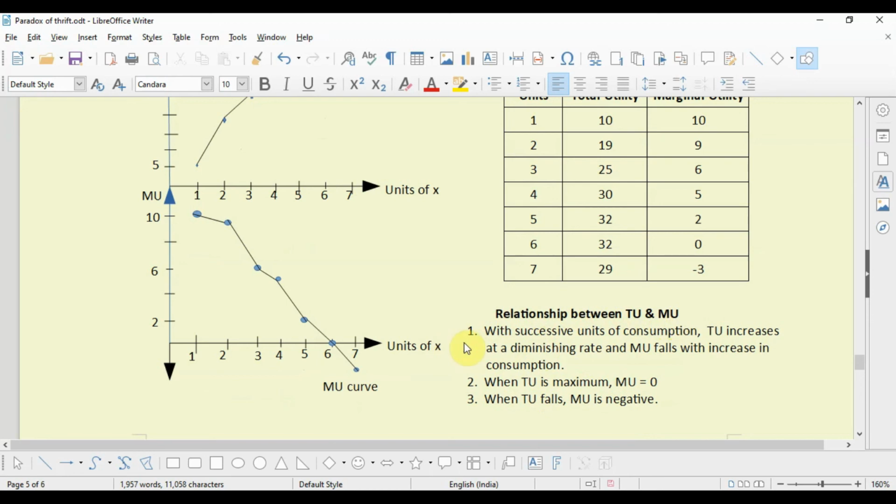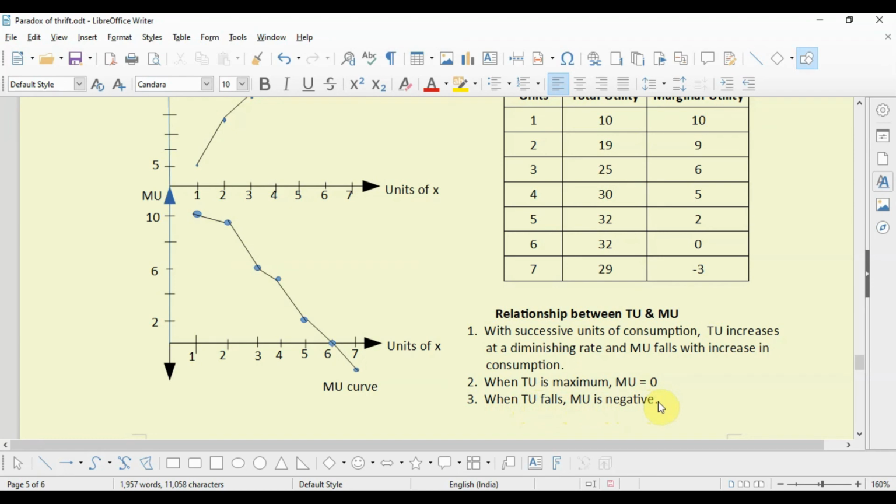So from this table and the diagram, we have the relationship between total utility and marginal utility. Number 1, with successive units of consumption, TU increases, that is total utility increases at a diminishing rate, and marginal utility falls with increase in consumption. Number 2, when TU or total utility is maximum, MU or marginal utility equals 0. Number 3, when TU or total utility falls, MU or marginal utility is negative.